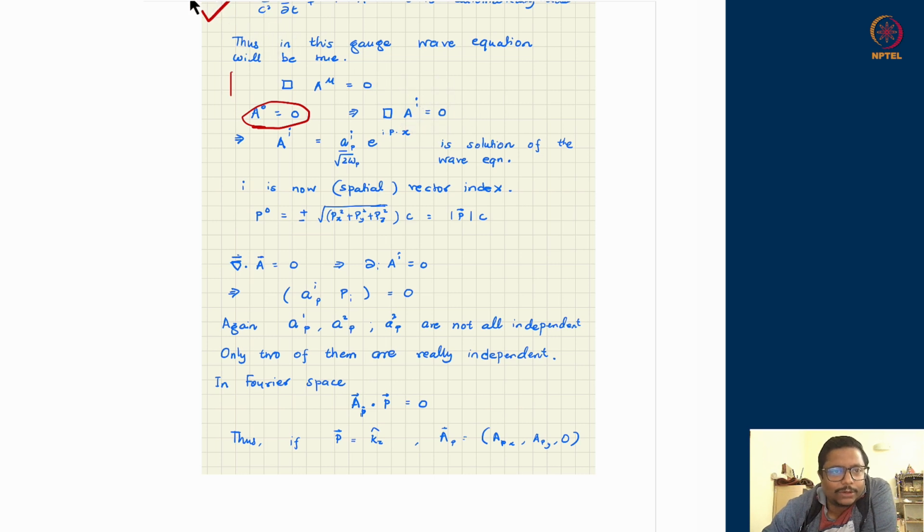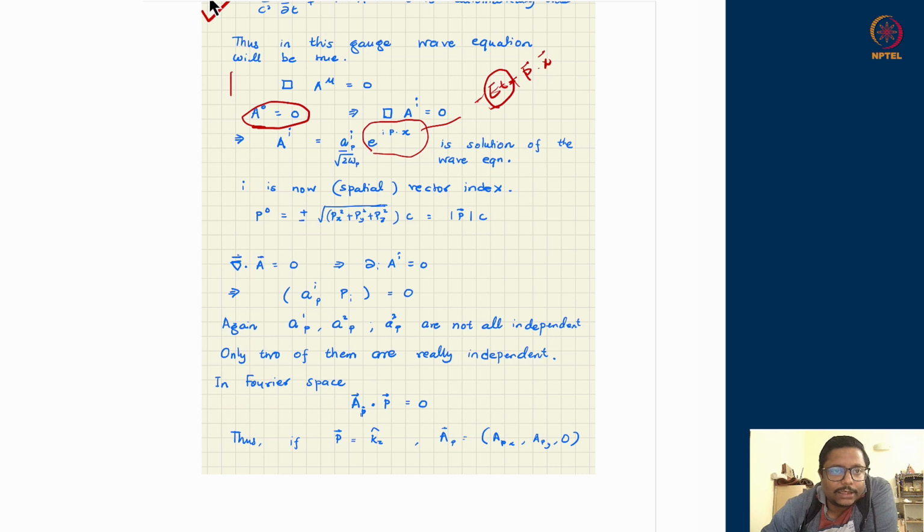We already know, I will not waste time obtaining the solution of the box equation again because we have solved it too many times. So I know ultimately the plane wave structure comes about on the exponential as minus E t plus vector p dot vector x. I am collectively writing this as a 4-dimensional dot product p dot x. With plus p dot x, I mean the energy comes with a negative sign. With minus p dot x, the energy comes with a positive sign.